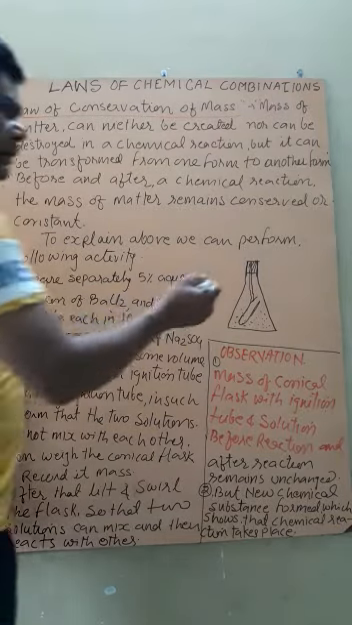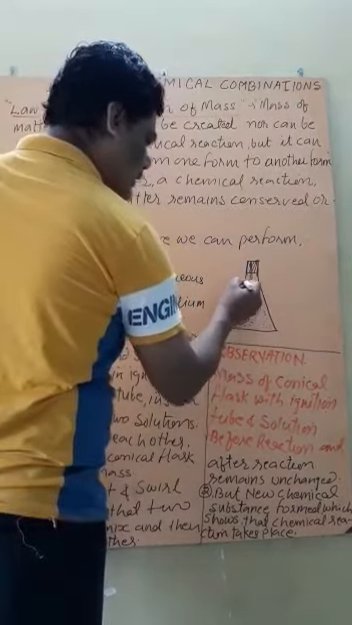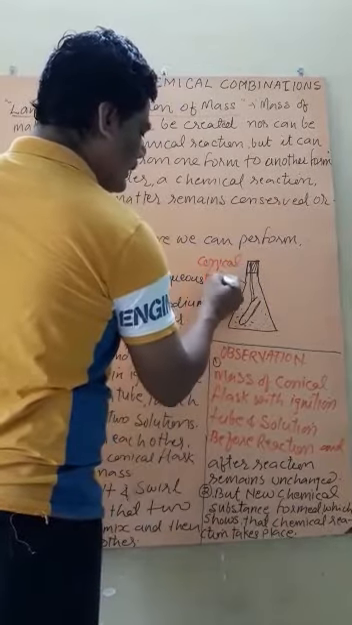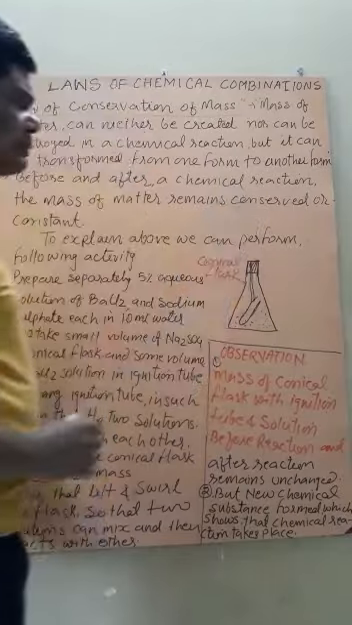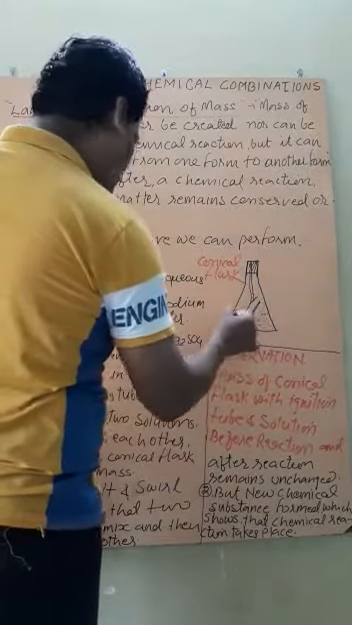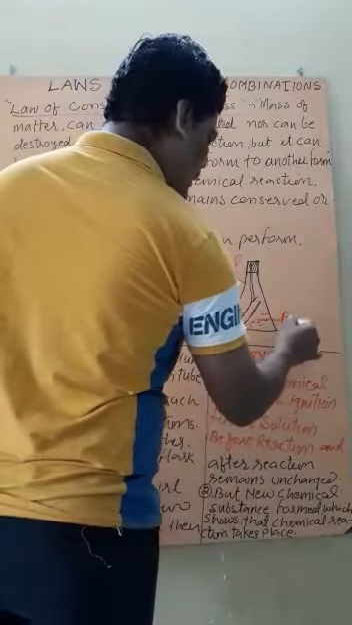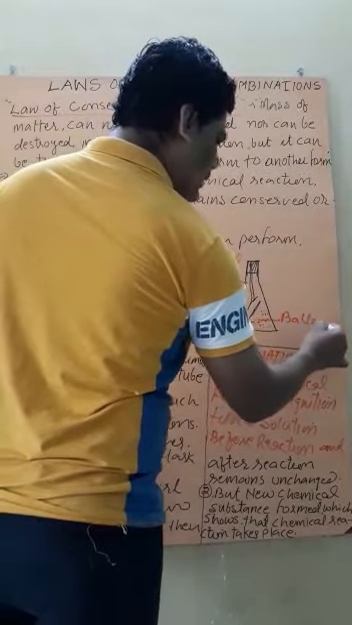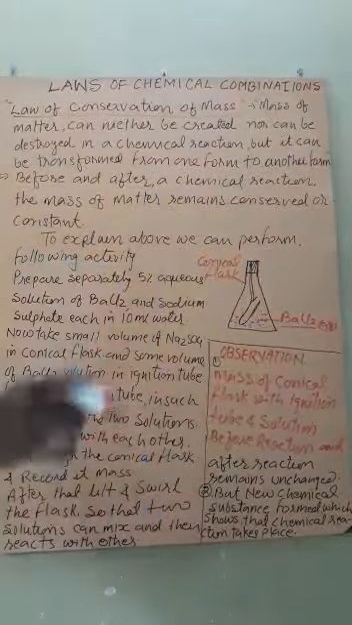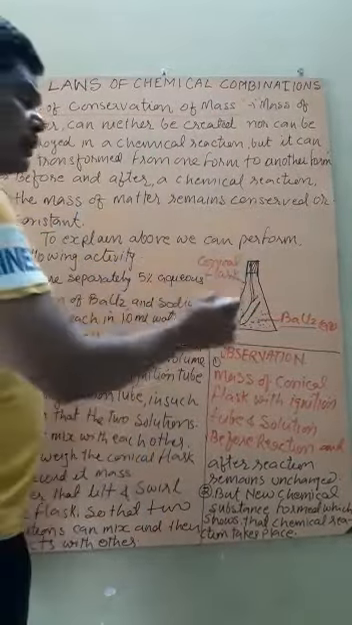In the activity, first take a conical flask. This is called a conical flask, one of the glass apparatus; I will show it in the chemistry lab. In this conical flask, you have to take an aqueous solution of barium chloride, that is, a solution in water. We dissolve barium chloride salt in water, and a small amount is taken in this conical flask.